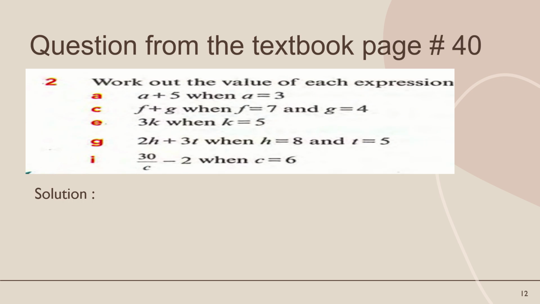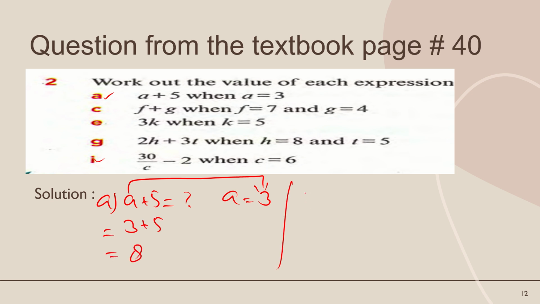Also a question from the textbook. The first is a very simple question. I will solve one and the last question. The rest of the questions, C, E and G, are for your home task. Solve them in your notebook and share with me on my WhatsApp number. So for part A, a plus 5 is equal to, we have to find this value. a is equal to 3. Replace a by 3 because the value of a is 3. 3 plus 5 is equal to 8.